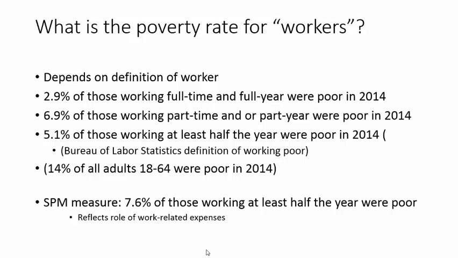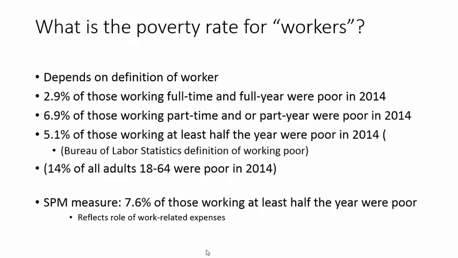If we include individuals who worked only part of the year or who worked part-time or both, the poverty rate among workers in 2014 was approximately 7%. The Bureau of Labor Statistics, or BLS, has a standard definition they use for the working poor that considers individuals who worked at least half the year, or 27 weeks.